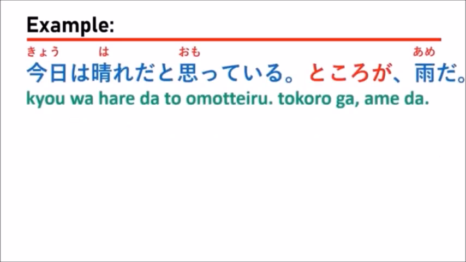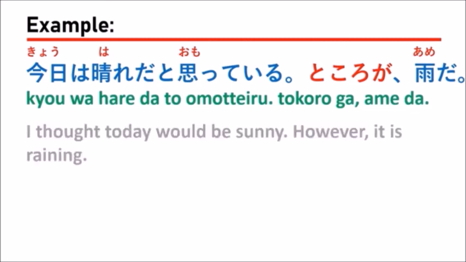今日は晴れだと思っている。ところが雨だ。Which means, I thought today would be sunny, however it is raining.